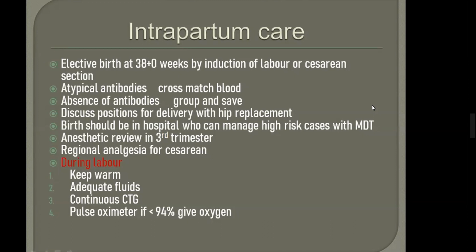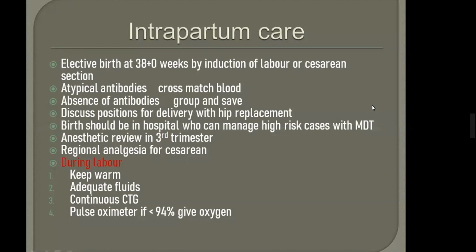The same is in thalassemia. Most of the points are similar; I am telling you so that I can ask at that time. Atypical antibodies: cross match blood at the time of delivery, and if there is absence of antibodies, no need to cross match, only group and save. Discuss position for delivery with hip replacement. Birth should be in a hospital that can manage high risk cases with MDT.